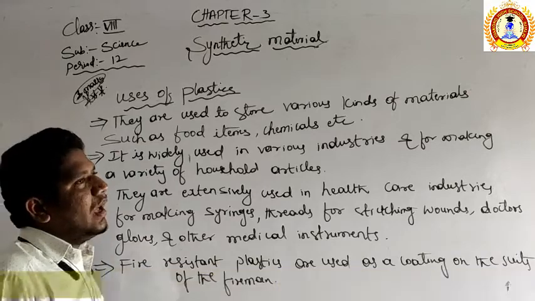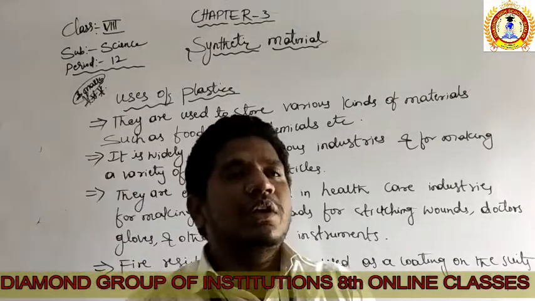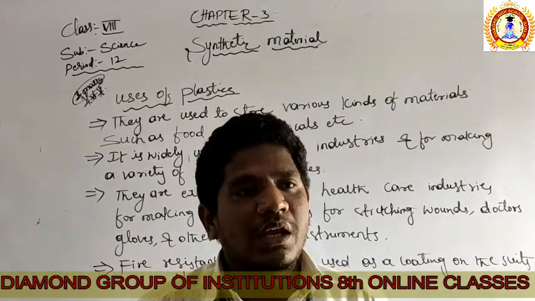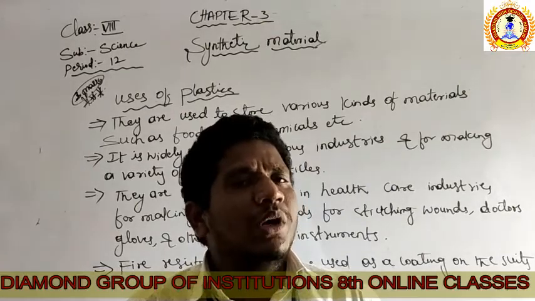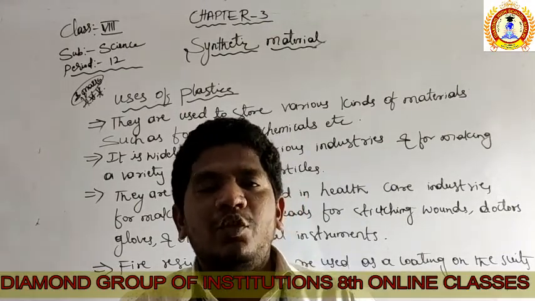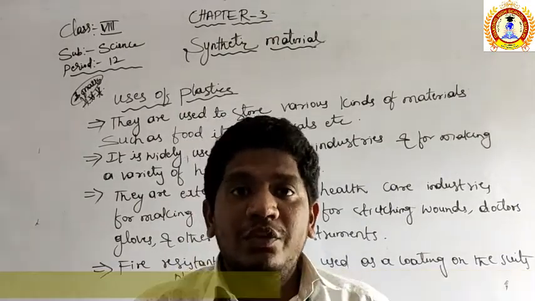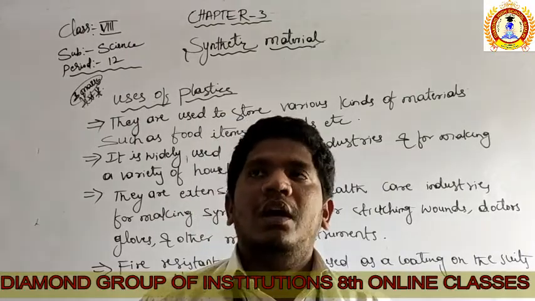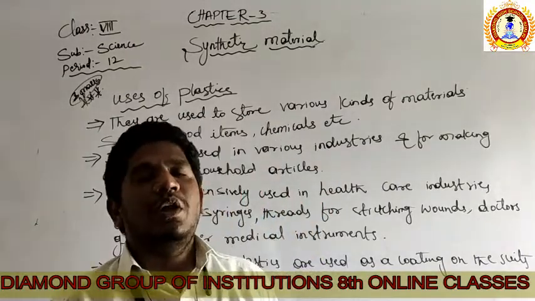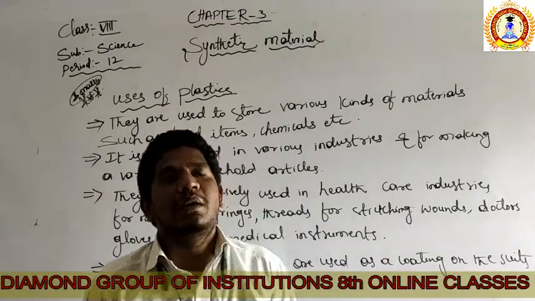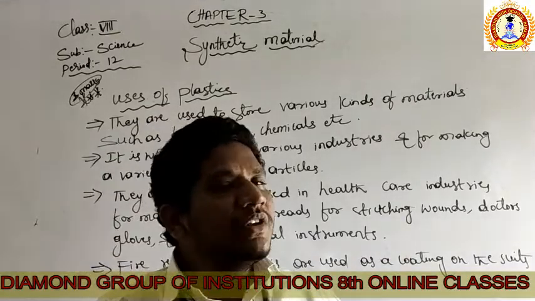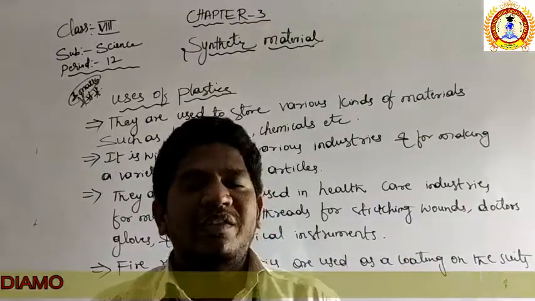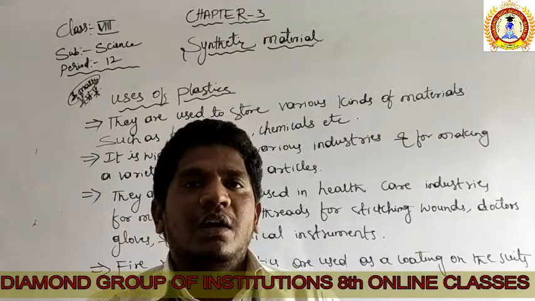Plastic has a wide range of uses. Human beings nowadays are totally dependent upon the use of plastics. We are using an enormous amount of plastics in different sectors, be it the medical sector, the industrial sector, or the domestic sector.